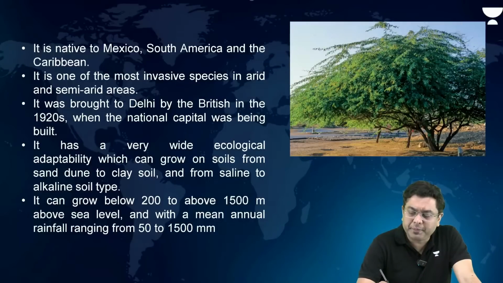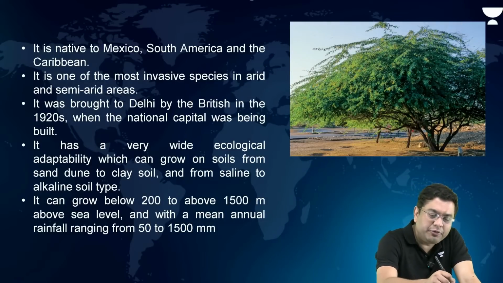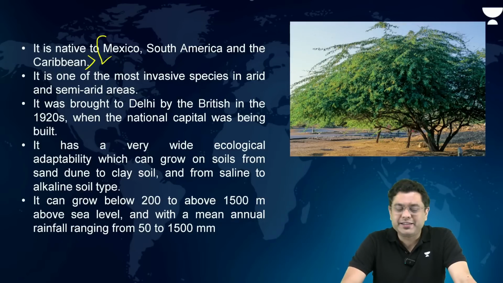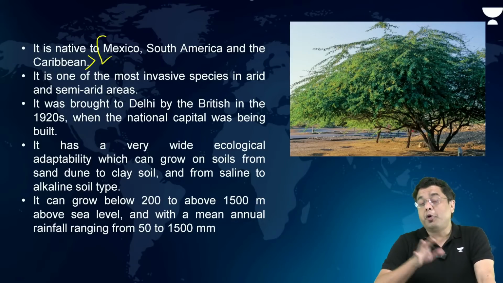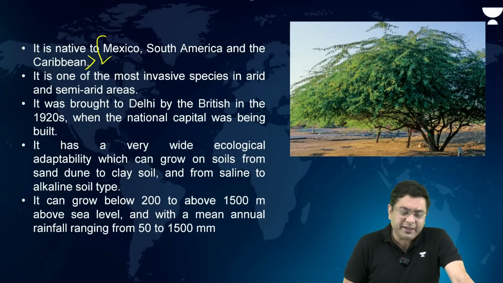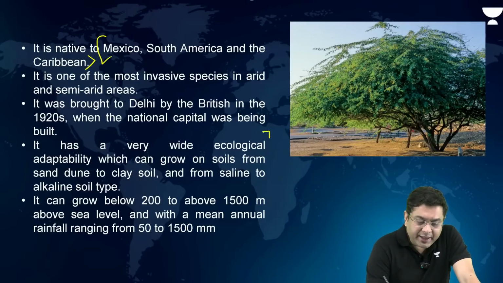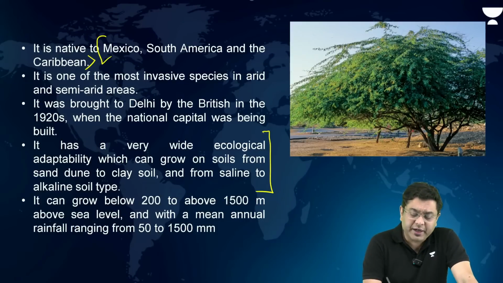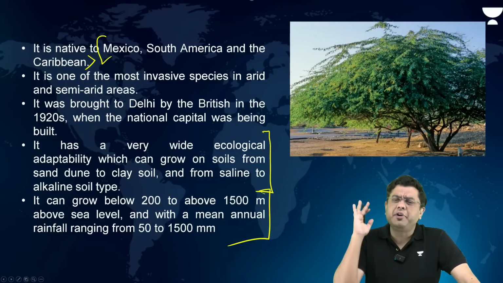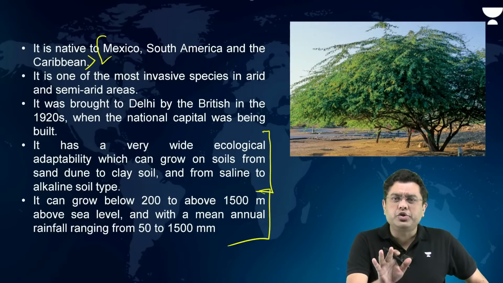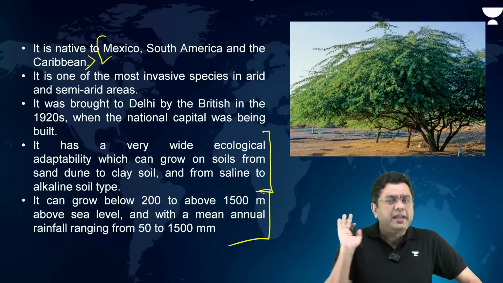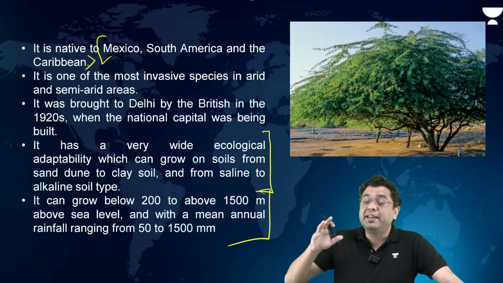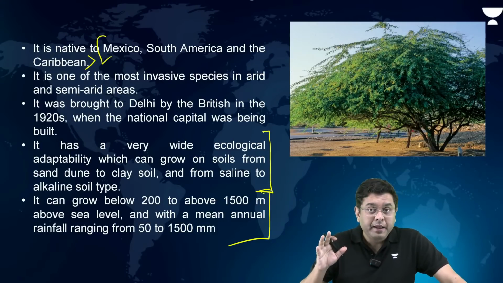So this is your Prosopis juliflora. Now it is native to which region? Mexico, South America, and the region of Caribbean. It was brought to India, obviously, by the British, and has very wide ecological adaptability. That means they can grow in various different conditions of altitude, drier conditions, moist conditions, shallow soil, deep soil also. So most of the invasive alien species you will find have a greater adaptability, right?